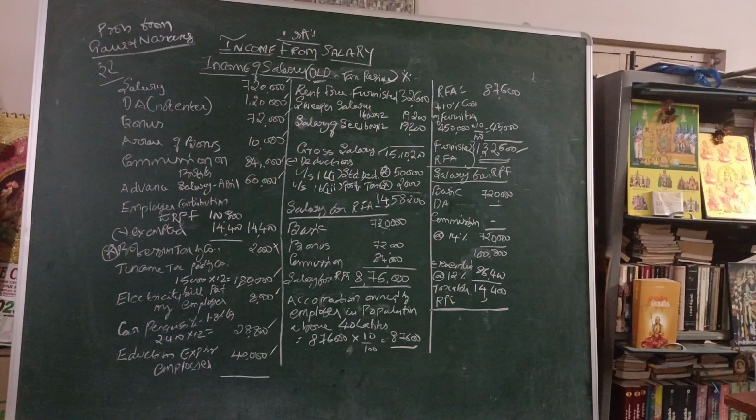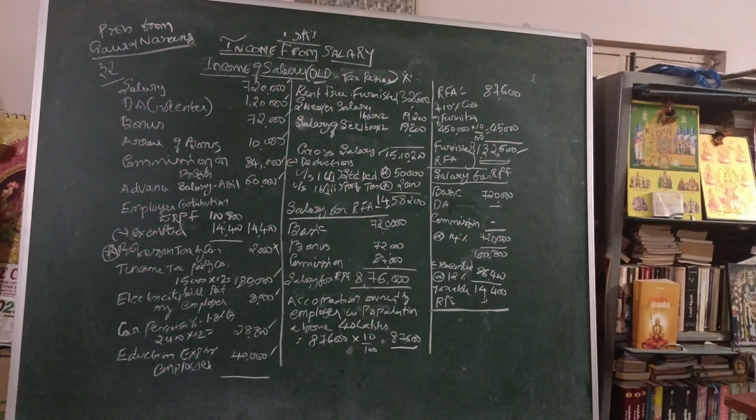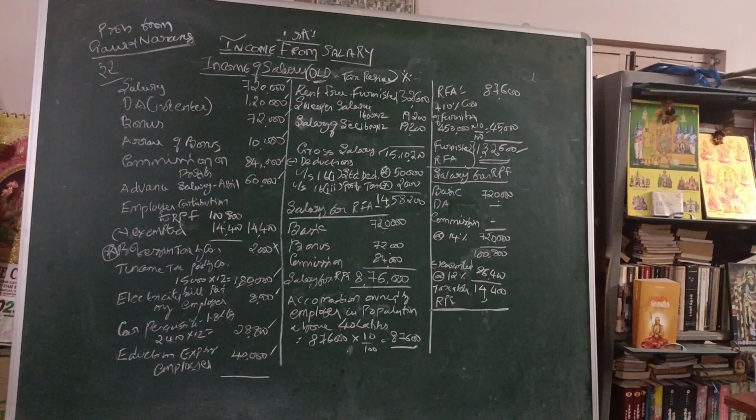And also we are given one more point, furniture is provided. If the specification of furniture is provided, then we have to take the furnished accommodation into account. We should calculate that also. So for furniture, what is the condition given? Furniture is provided with a cost of 4,50,000. You are all well aware of the condition for furnished accommodation.